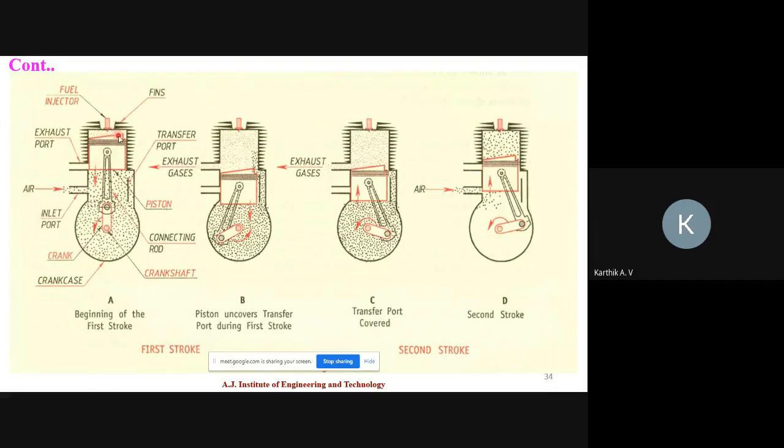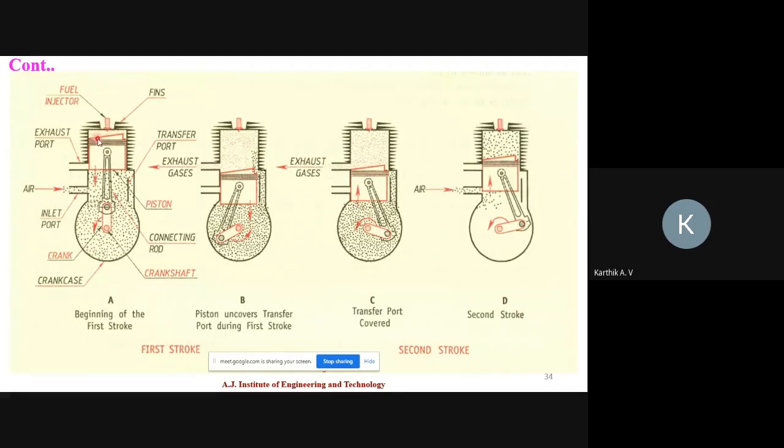Initially the piston is at top dead center, and pressurized air is present at the top of the cylinder. At the same time, the fuel injector supplies pressurized fuel.